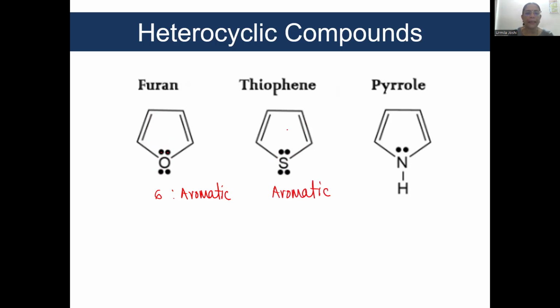There are 6 pi electrons inside the ring and 2 electrons outside the ring. We don't count the electrons which are outside the ring. Third is pyrrole. Again, 6 pi electrons inside the ring, and therefore this structure is aromatic in nature.